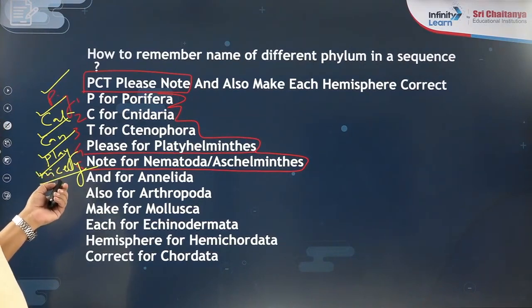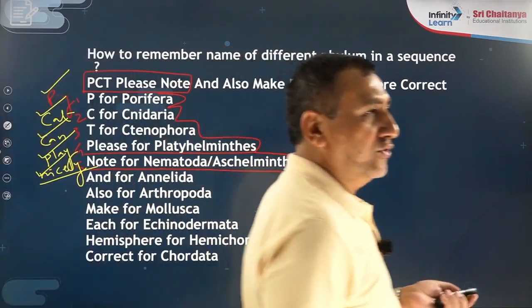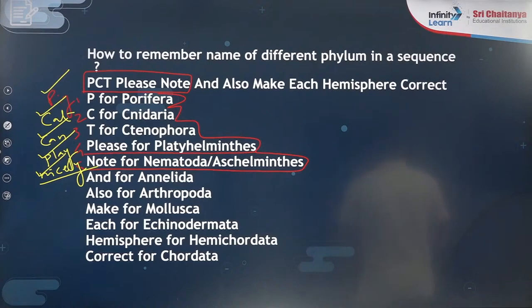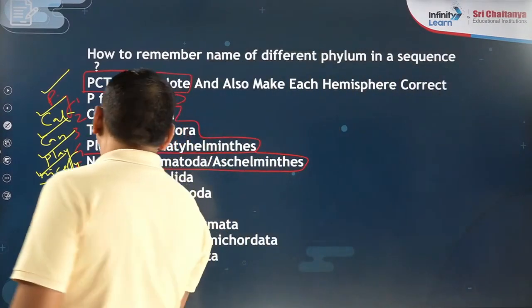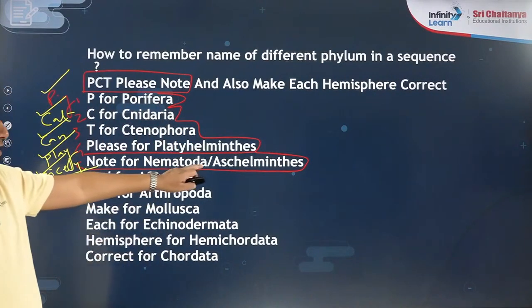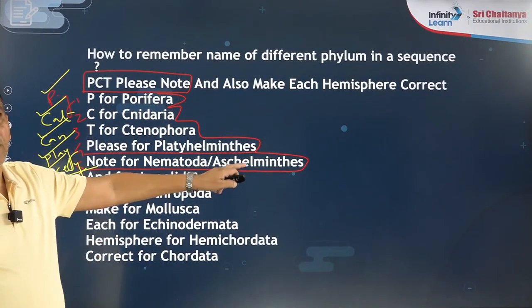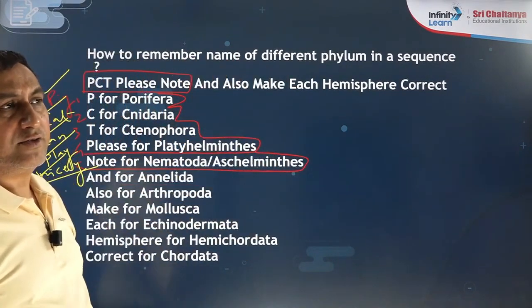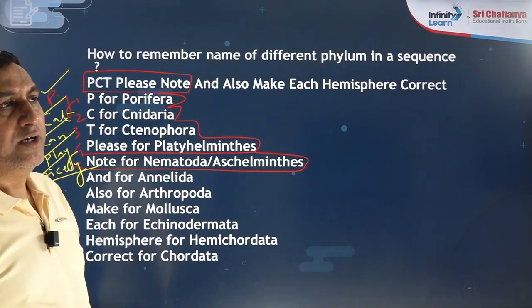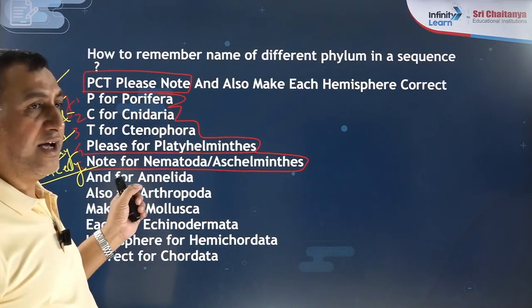So what is P? P for Porifera, C for Cnidaria, then C for can, for Ctenophora, and play for Platyhelminthes. And what is the last one? The last one, that is the first lesson of +1, is Nematoda, that is nicely. Nematoda is also known as Aschelminthes. So the first point in the animal kingdom that you have to remember is that all animals included in the animal kingdom